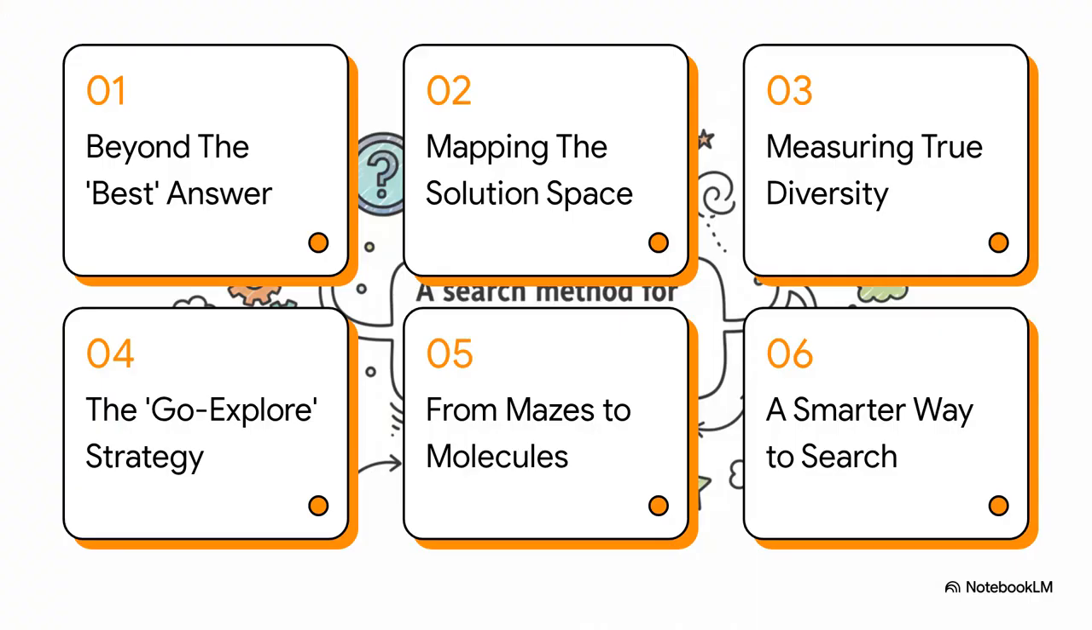So, here's our game plan for this explainer. We're going to start by going beyond the best answer. Then, we'll look at how we can start mapping the solution space. After that, we'll dig into measuring true diversity, which is a key idea here. We'll break down the Go Explore strategy, see it in action from mazes to molecules, and wrap up with what this means for a smarter way to search.